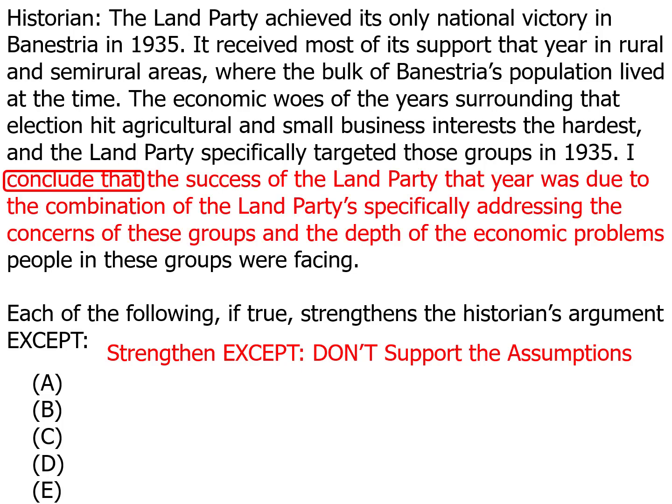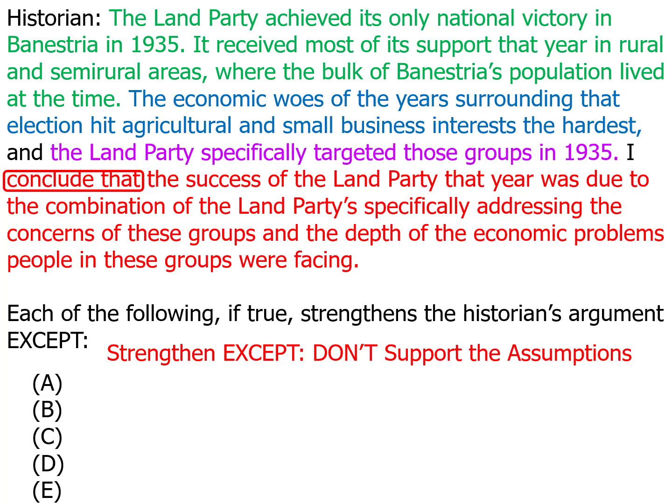So the historian's conclusion is that the success of the land party in 1935 was due to the land party addressing the concerns of the rural poor and the depth of the problems that they faced. The first sentence gives us a little bit of setup evidence. The land party achieved its only victory in 1935, and it got most of its support that year in rural and semi-rural areas. And the next sentence tells us 2 things. The first is that the problems of the economy were the worst in those areas that were rural and semi-rural, and that the land party specifically targeted those groups in 1935.